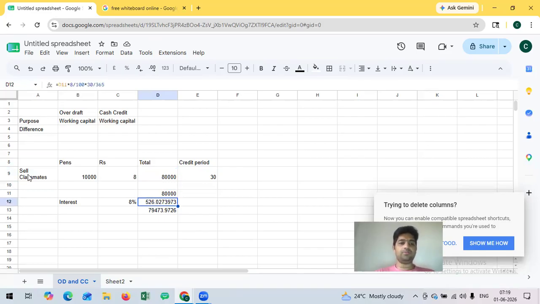The bank will reduce interest at 8%, 8 by 100, and calculate only for the credit period, which is 30 days. So that's why they do 30 by 365. The interest of 526.02 rupees they will reduce, and the balance money will be paid to me. So this is a simple example of bill discounting.